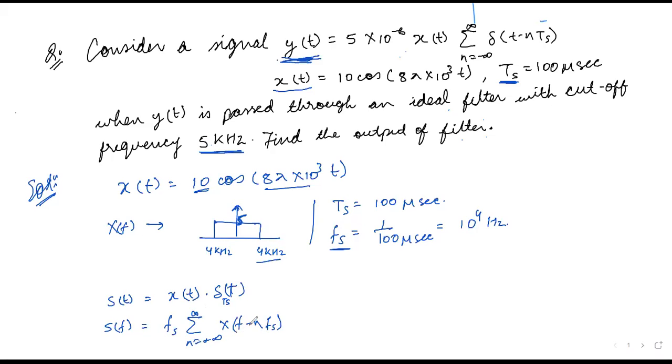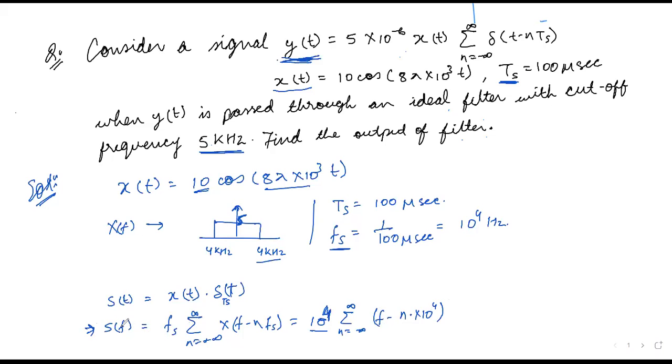Okay, so here we can find the value of Sf with the value of fs as 10 to the power 4, that is 10 to the power 4 sigma n equals minus infinity to infinity X of f minus n into 10 to the power 4. Okay, so this is the expression for the sample signal.